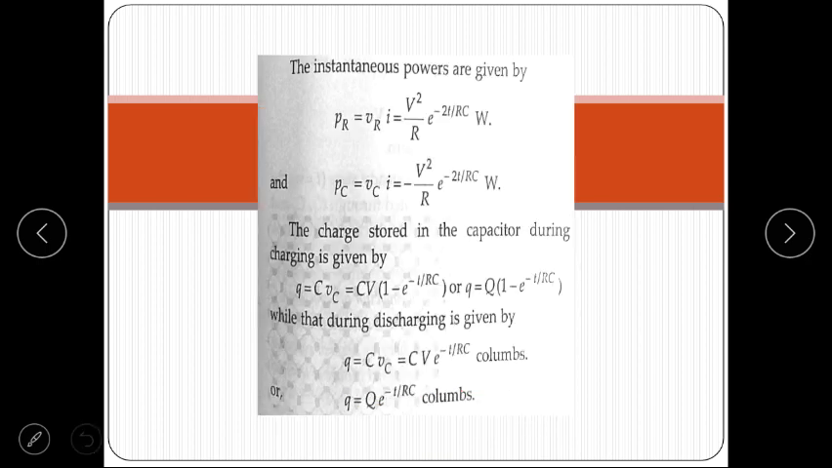Now instantaneous power is given by PR is equal to VR into I, which is V square upon R e to the power minus 2t upon RC, and PC is equal to VC into I, that is minus V square upon R e to the power minus 2t upon RC watt. So the charge stored in the capacitor during charging is given as Q is equal to C VC, so CV 1 minus e to the power minus t upon RC coulomb. During discharging, the charge Q is equal to CV e to the power minus t upon RC coulomb.